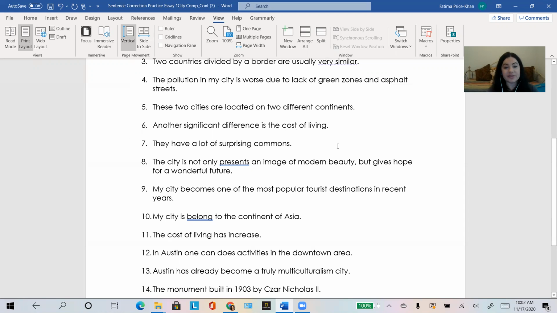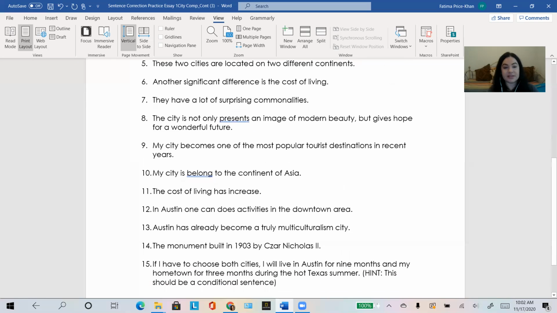They have a lot of surprising commons. Well, you could fix this in multiple ways. You could say they have a lot of surprising things in common. Or you could say they have a lot of surprising commonalities, because common is an adjective, but commonalities is a noun. So you can have surprising commonalities, but not surprising commons. Okay. How about number 8?